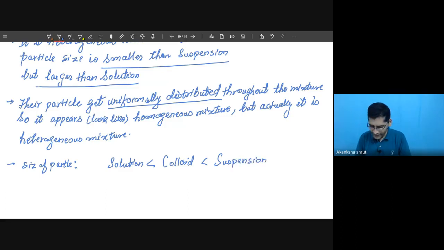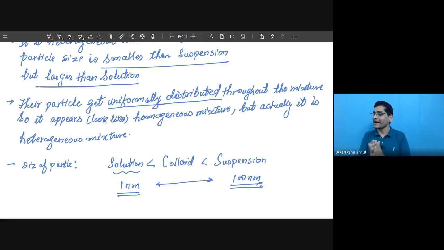So students, we have to keep in mind this is of the order of 1 nanometer. This is of the order of say 100 nanometer. 100 is larger than that. So colloidal solution can lie between these two ranges. If the particle size is greater than 100 nanometer, then it is easily visible to our naked eyes. But if it is smaller than 100 nanometer, then it is hardly visible. Therefore, these colloidal particles are also not visible to our naked eyes.